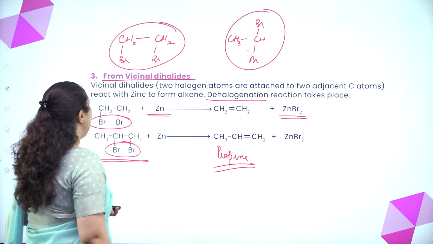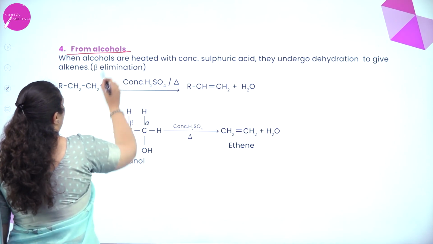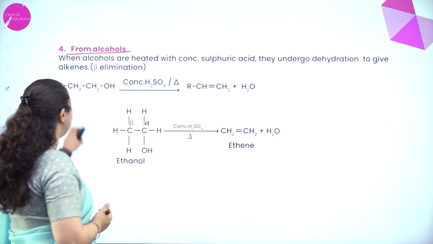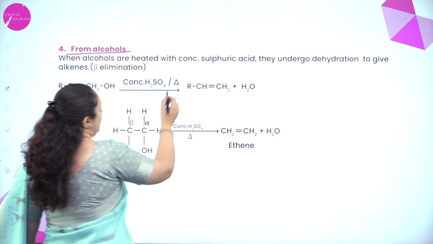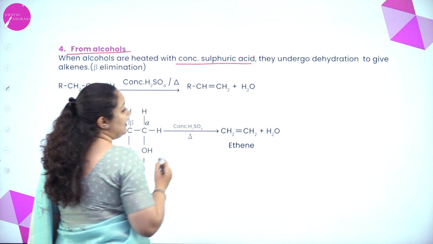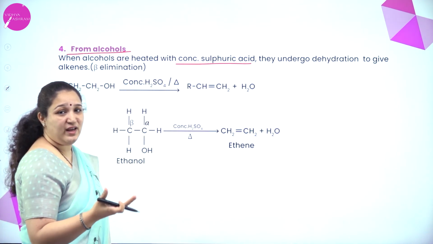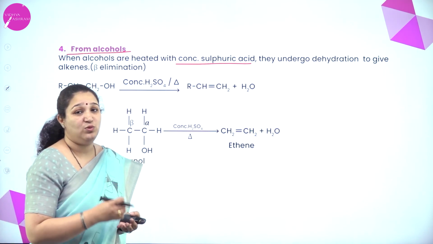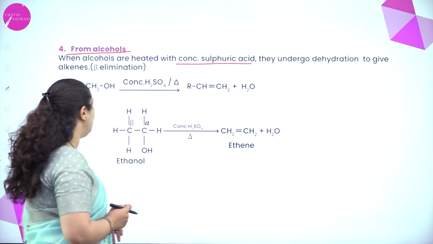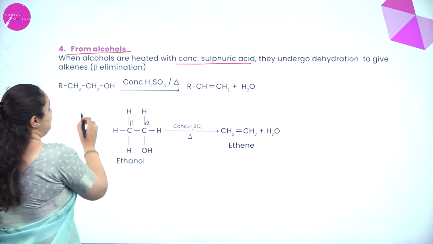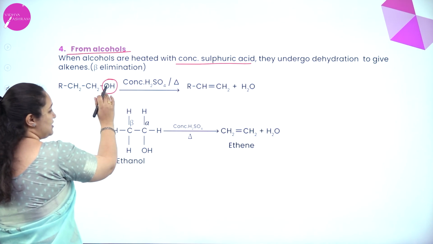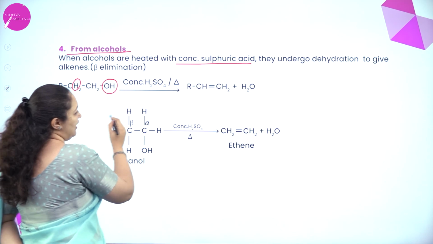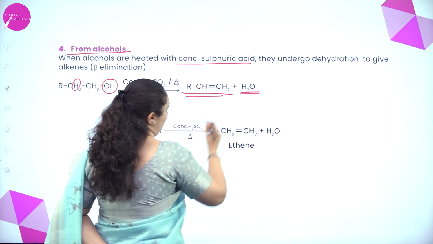Next one is from alcohols. So, from alcohols, how are we going to get alkenes? See, when alcohols are heated with concentrated sulfuric acid, they undergo dehydration to give alkene. Now, what is dehydration? Removal of water. So, here you take an alcohol. From one carbon atom where OH is there, you remove the OH group. From the neighboring carbon atom, we remove one hydrogen atom to give alkene and water.